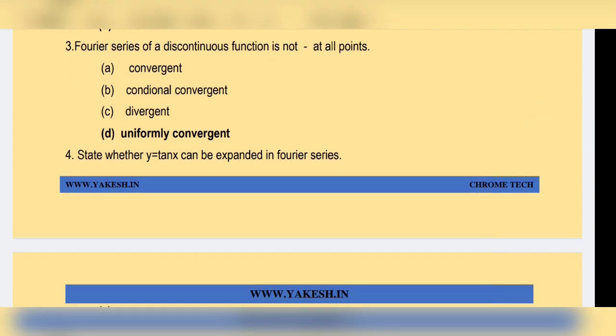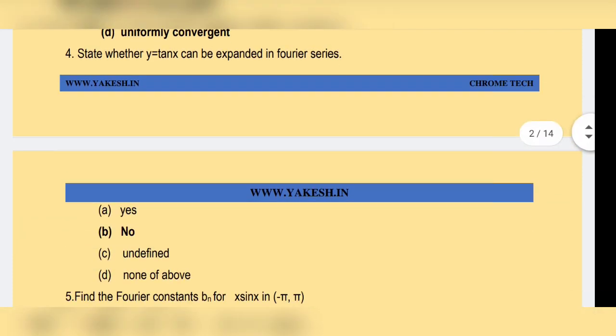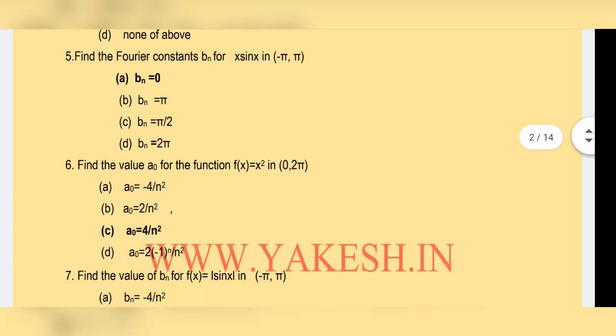Fourier series of discontinuous function is not at all points. Option D, uniformly convergent. State whether y equal to tan x can be expanded in Fourier series. Option B, no. Find the Fourier constant Bn for x sin x in minus pi comma pi. Bn equal to 0 is the correct answer.